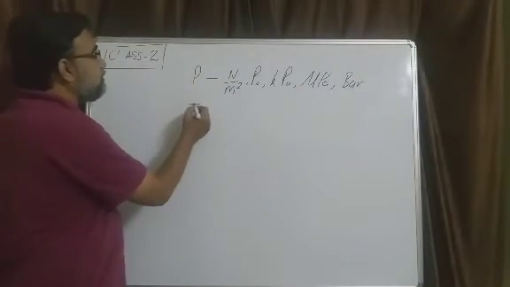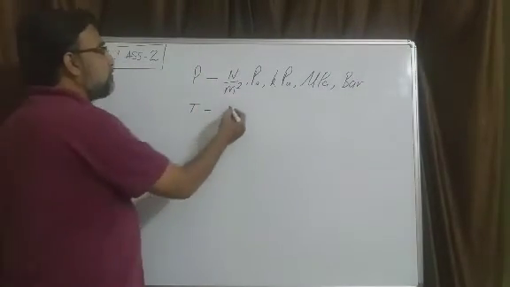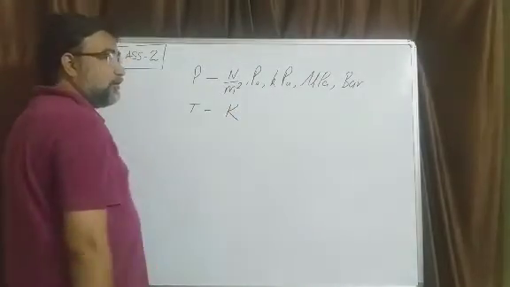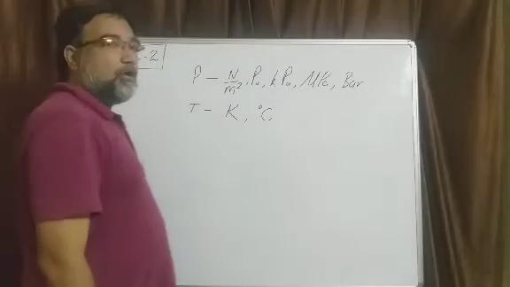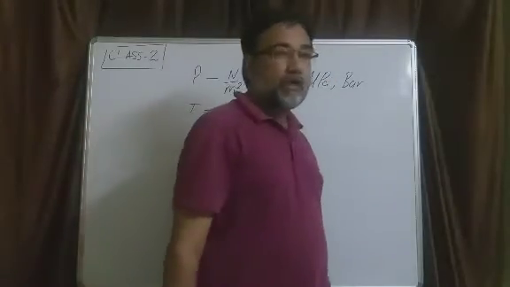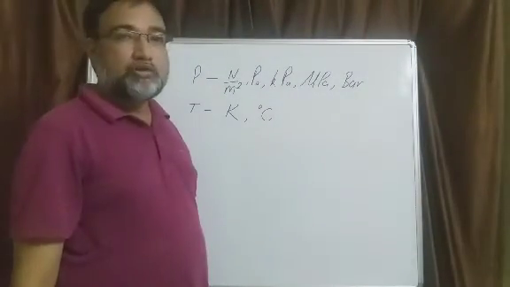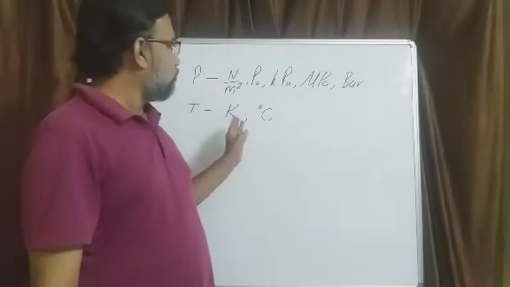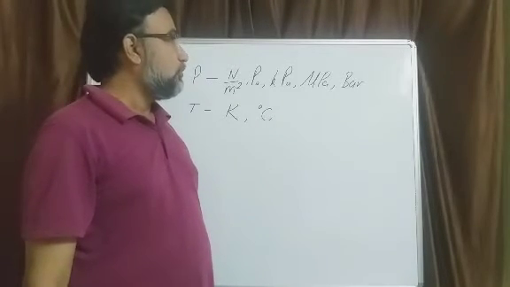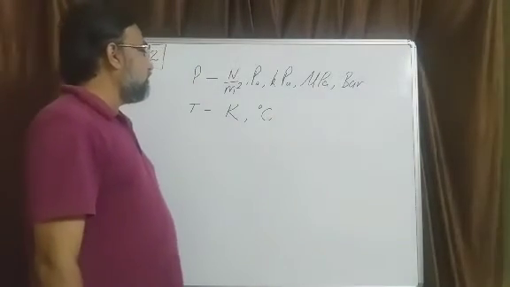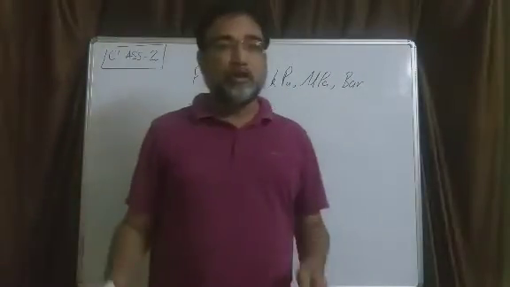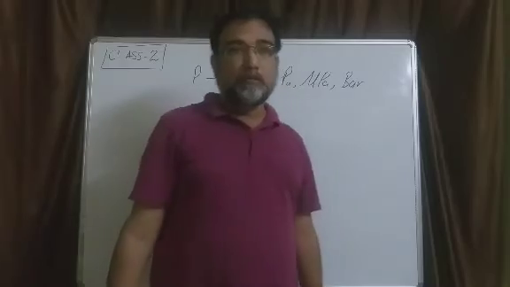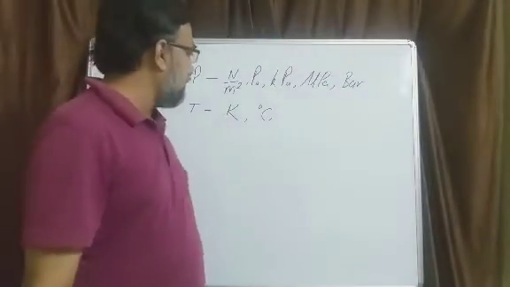What is the unit of temperature? In the SI system, unit of temperature is Kelvin. And if it is given in degree centigrade, you know how to convert degree centigrade into Kelvin. Just add 273. So adding 273 will give you its temperature value in the Kelvin scale. Actually, it is 273.16, but we will add 273.